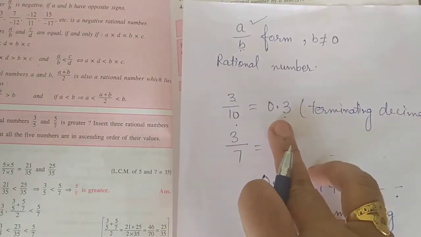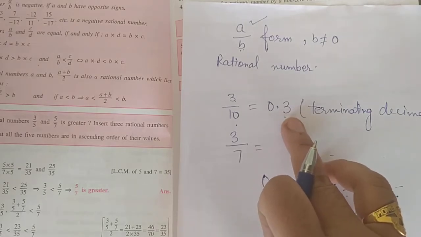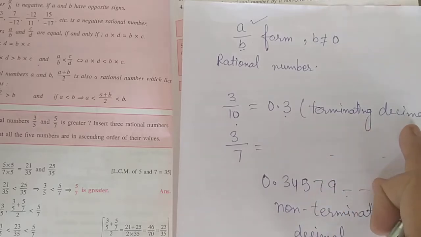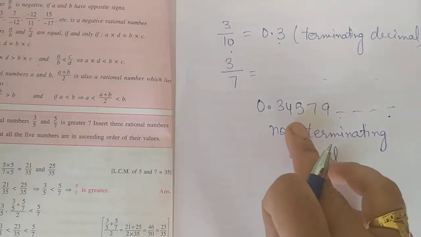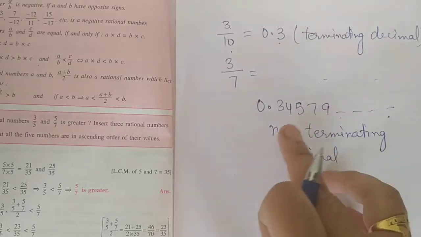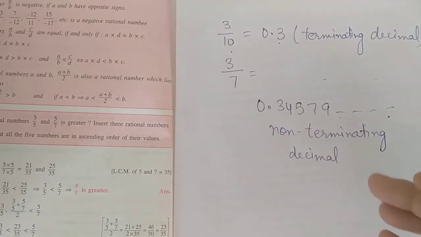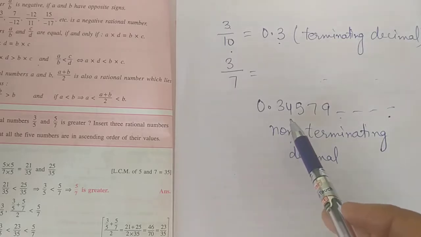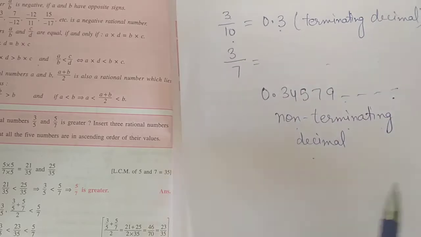If you have decimal representation and here is the end of digits, you will say that it is a terminating decimal representation. But in case your digits in the number after decimals are not repeating and they have no end, so we will say that this number is a non-terminating decimals.